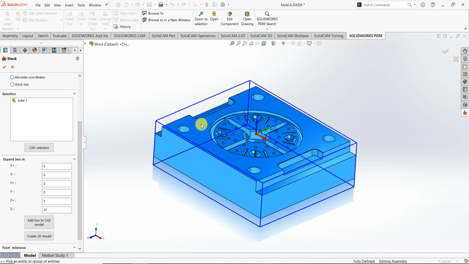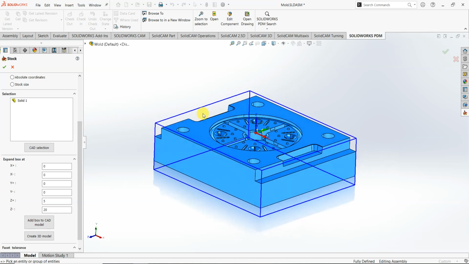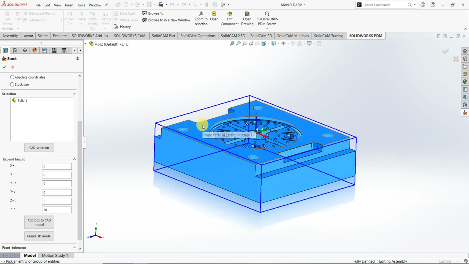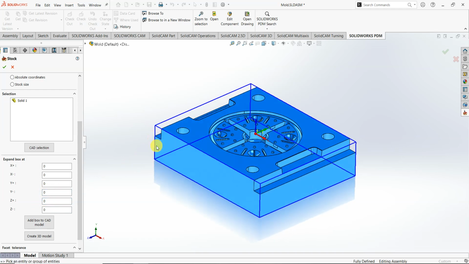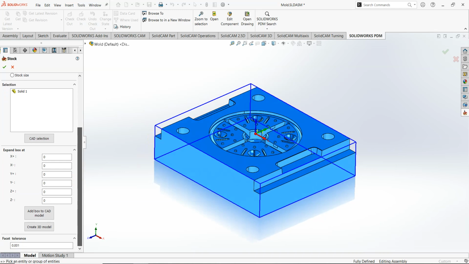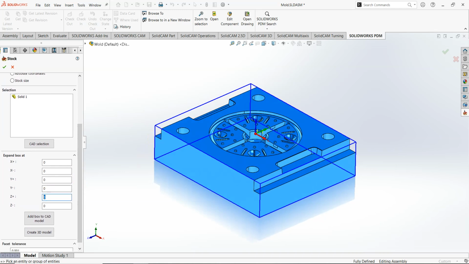So because of the fact that we do not wanna remove extra material here, we put these values to 0, and suppose that the block is grinded to the size that we need. So we define the zero for all these items.